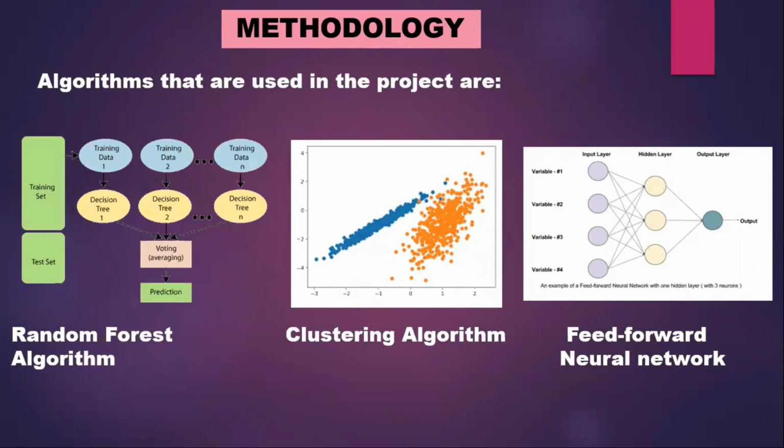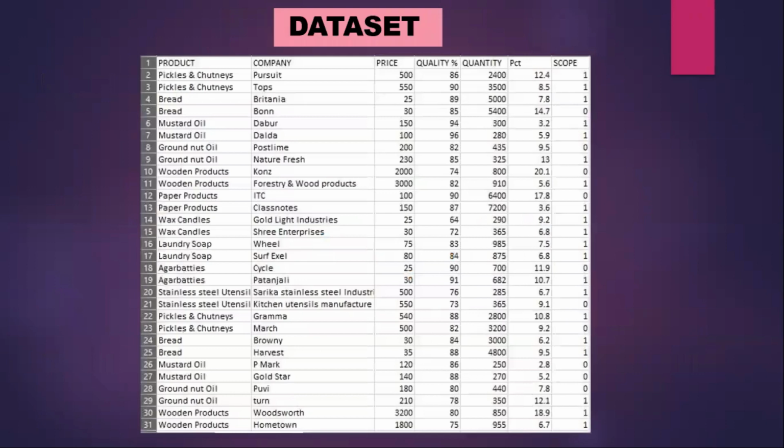There are three algorithms that we have used for data analysis, namely random forest for regression, clustering algorithm for classification, and feed-forward neural network. The dataset contains 7 columns, including various small-scale products like bread, wax candles, matchsticks, wooden products, paper products, agarbattis, etc.